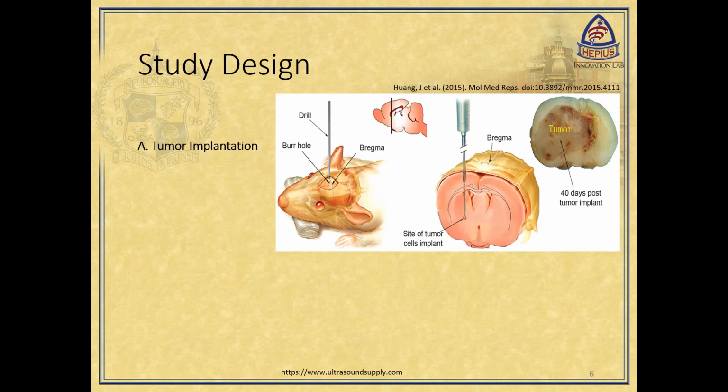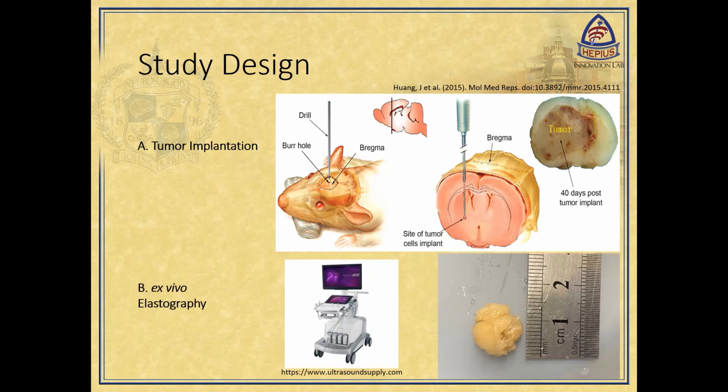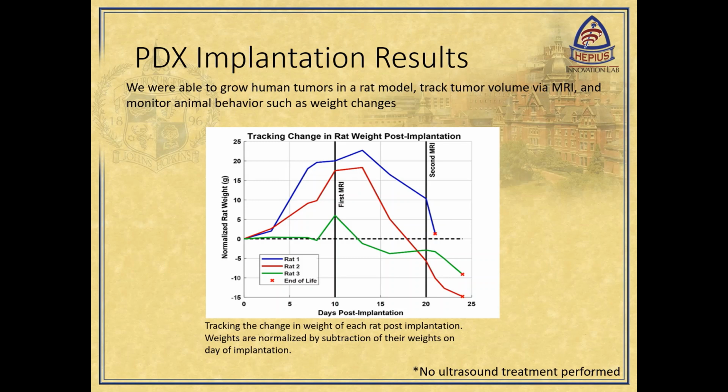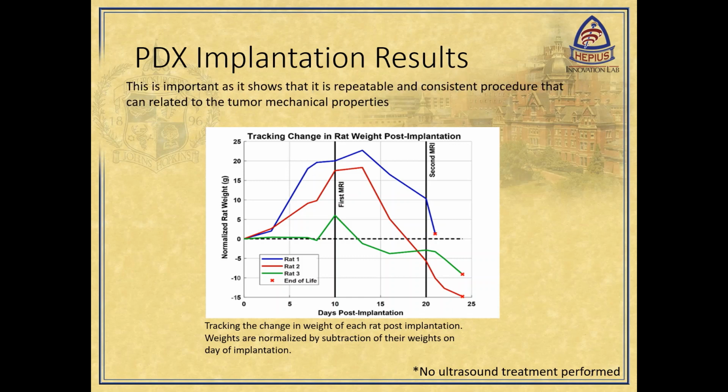The tumor cell line was originally collected from an 83-year-old woman with a primary glioblastoma tumor in her right temporal lobe. After implantation in all 3 rats, MRI images showed that these tumors grew to consistently significant sizes within 20 days. All 3 animals had an initial gain in weight and then a drop in weight as the tumors became more significant. This shows that we can grow this glioblastoma tumor line consistently and that the results we gather from elastography can be used for future animal ultrasound validation experiments.